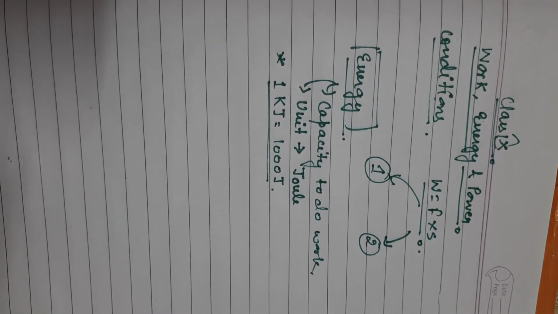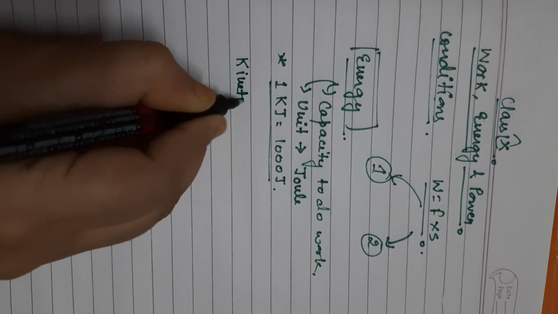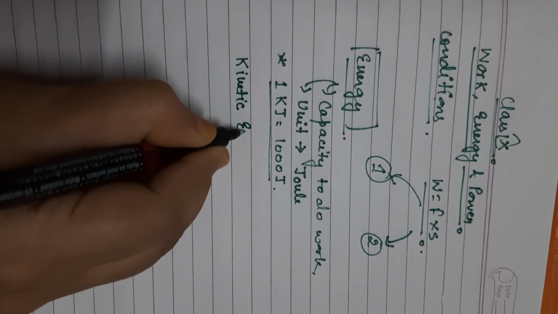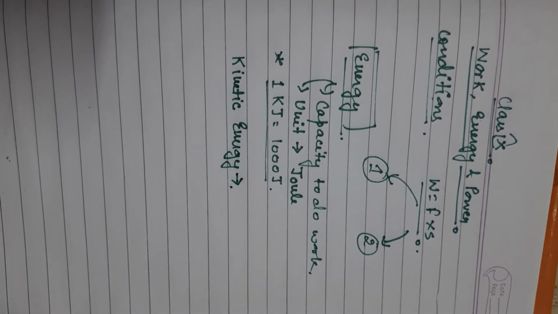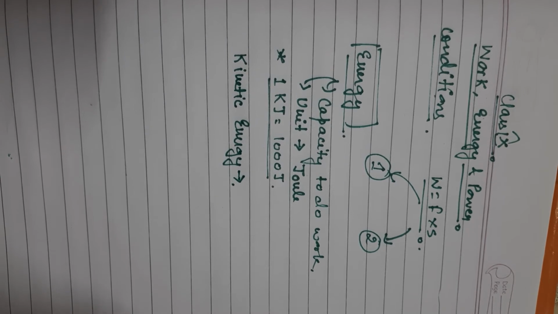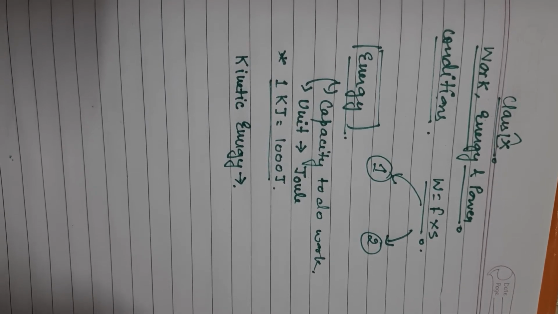According to that we will study two types: one is kinetic energy and the second is potential energy. If I talk about kinetic energy first, what is this kinetic energy all about? Kinetic energy is the energy possessed by a body due to its motion.